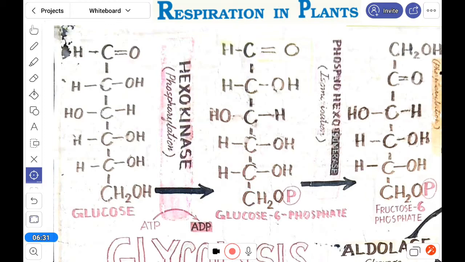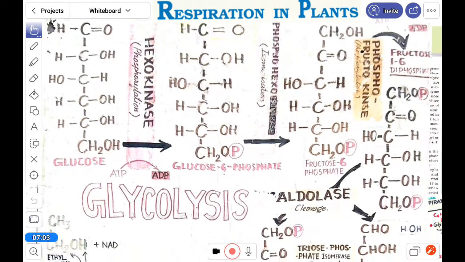The phosphorylation is done by hexokinase, the enzyme. Now this one, the isomerase, converts glucose 6 phosphate into fructose 6 phosphate. Look here, the glucose, the aldehyde form, now turns into the ketose form. So it is fructose, and it is fructose 6 phosphate.